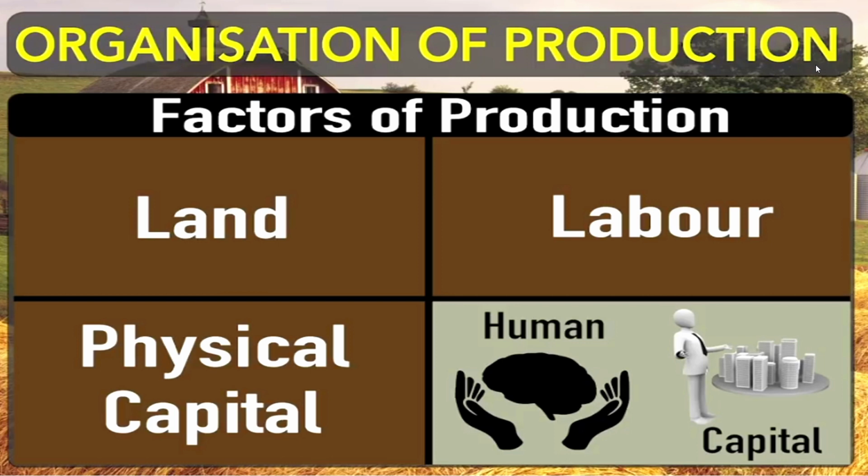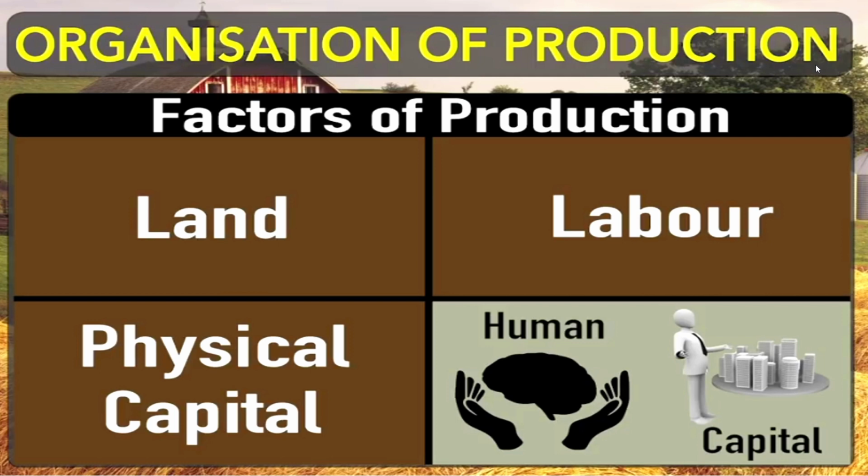For managing all these factors, land, labor, and physical capital, we need good quality people. This is the fourth requirement for managing proper production work, for getting proper output, and for utilizing the resources in our surroundings. This is the fourth requirement, in the form of good human capital.